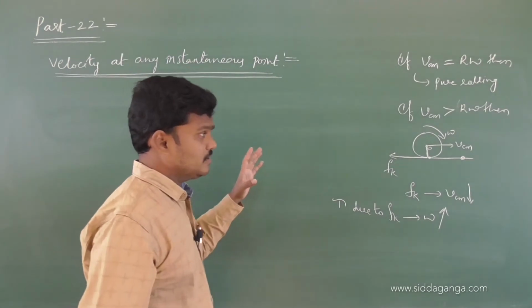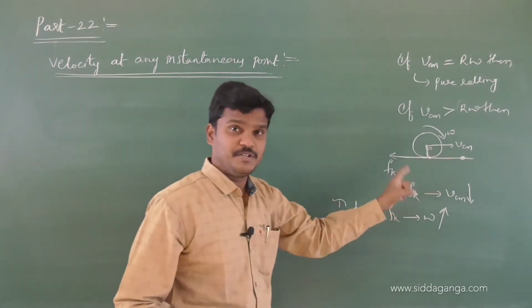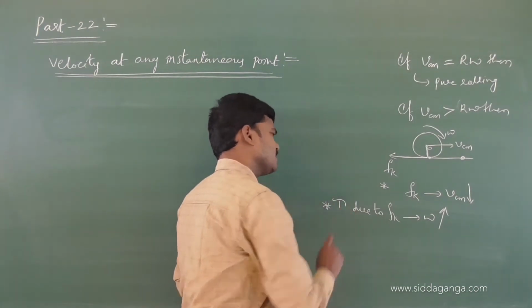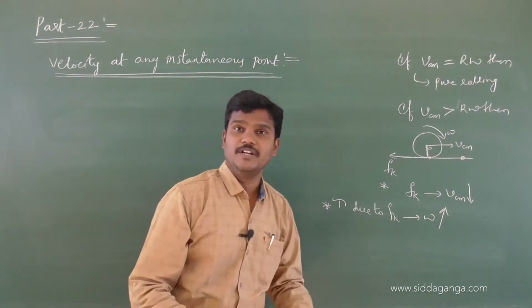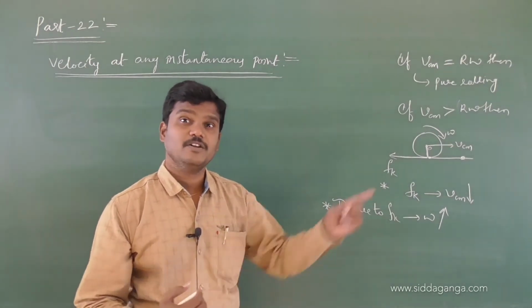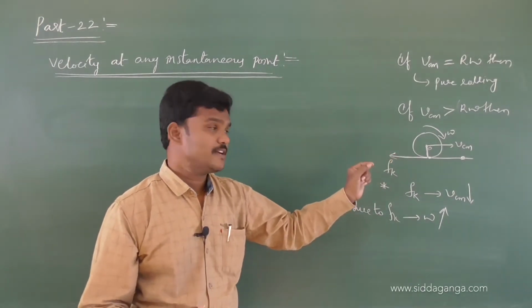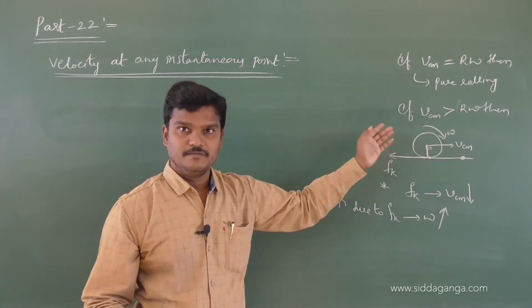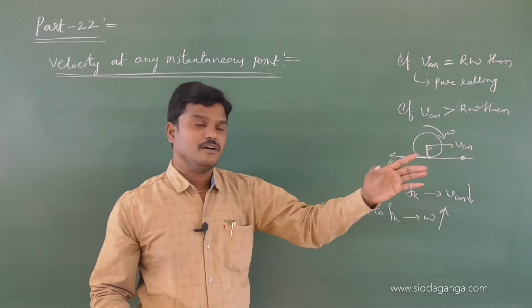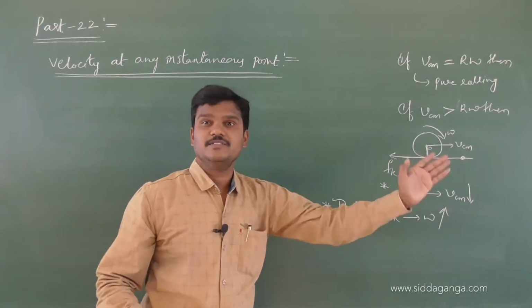So when the body slides forward, keep these 2 points in mind. What are the 2 points? When the body slides forward, if velocity of center of mass is greater than R omega, then that body slides forward.